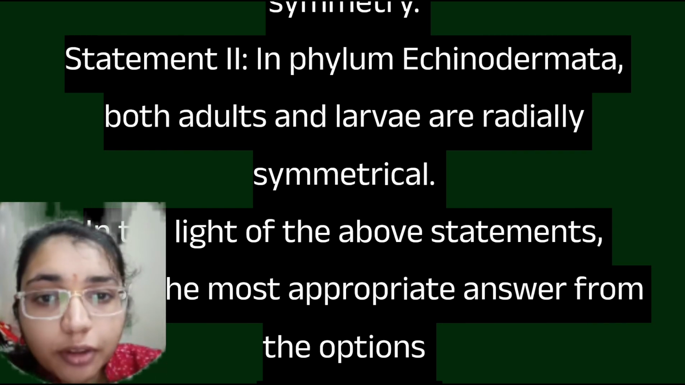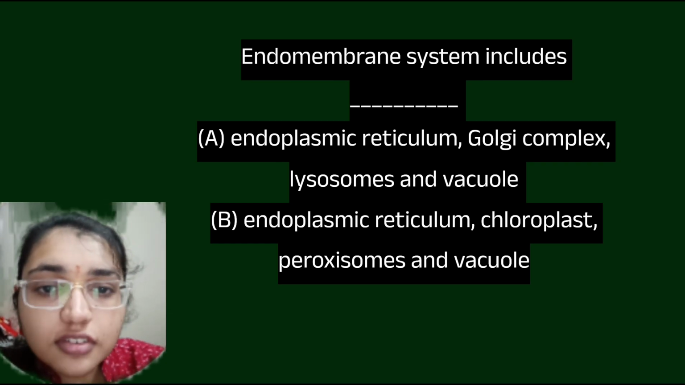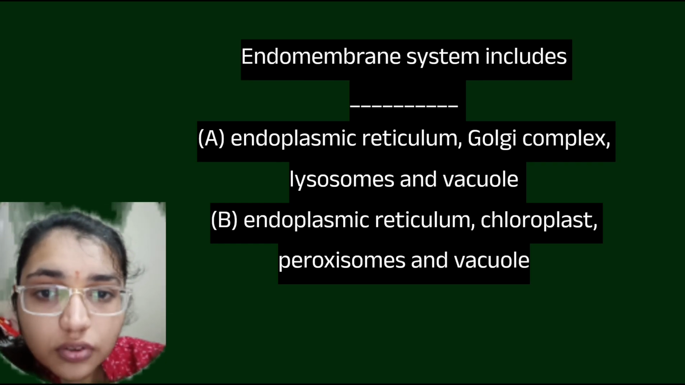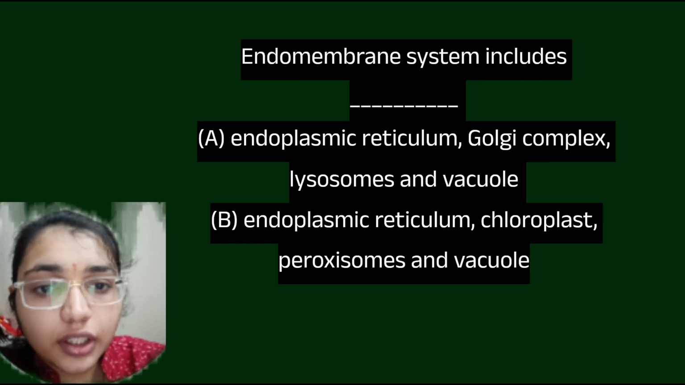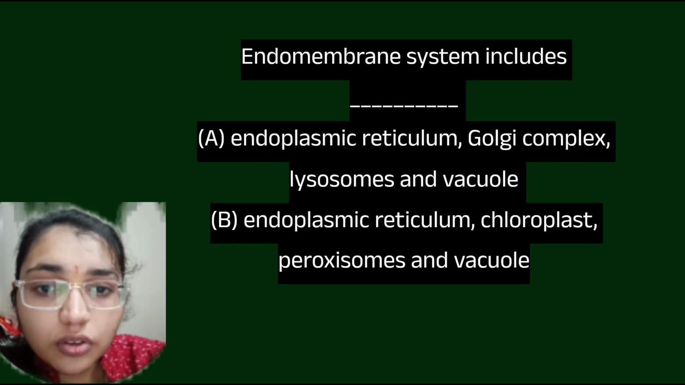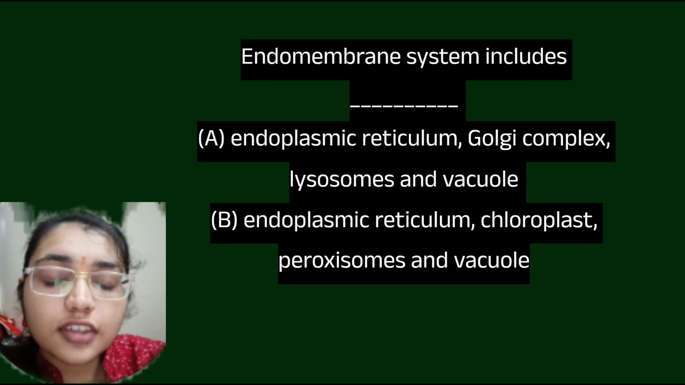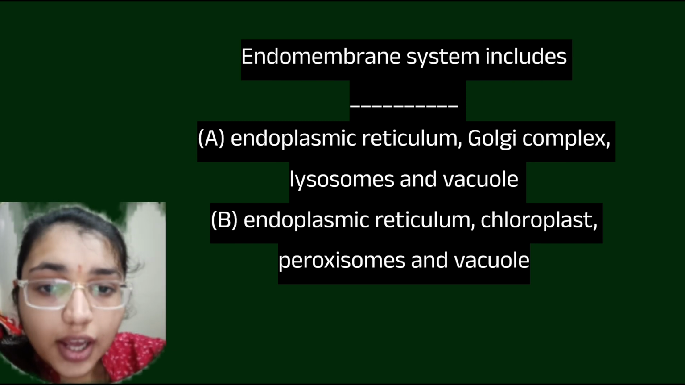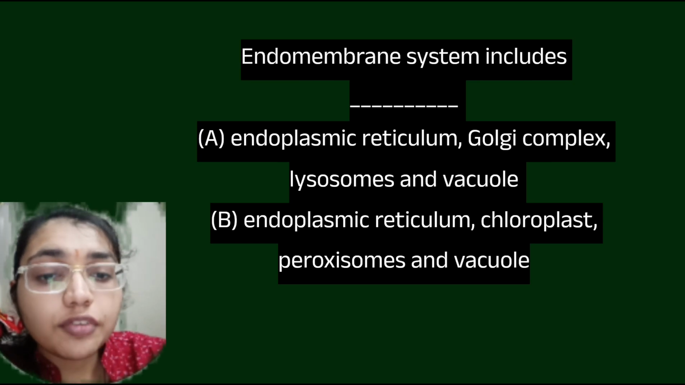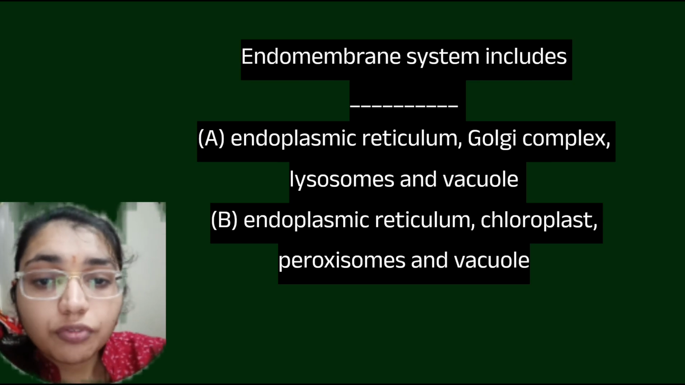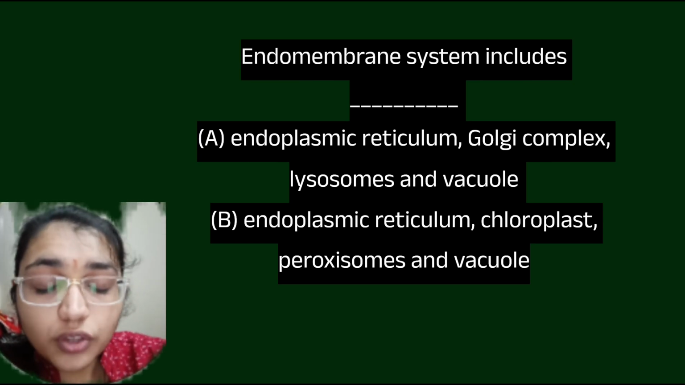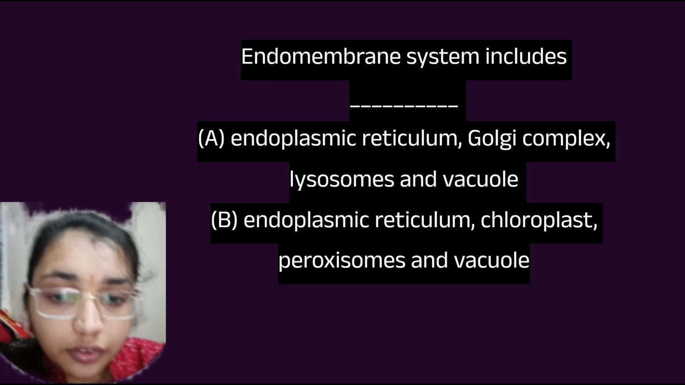Then here endomembrane system. Next question is, endomembrane system includes which one of the following? So ER, that is endoplasmic reticulum, Golgi, lysosome and vacuole. So this is the correct answer here. ER, Golgi, lysosome and vacuole, these are the endomembrane system. In eukaryotic cells, there are numerous membrane bounded organelles with distinct structure. And the endomembrane system is the coordinated functional network of organelles whose activities are closely linked.